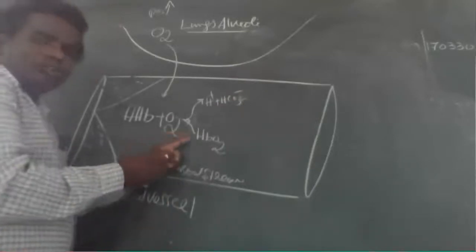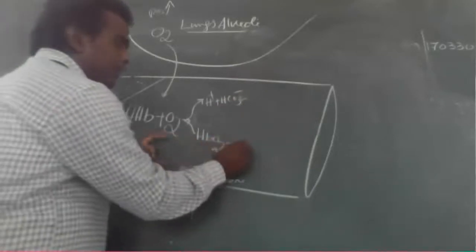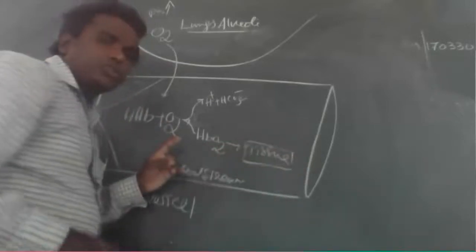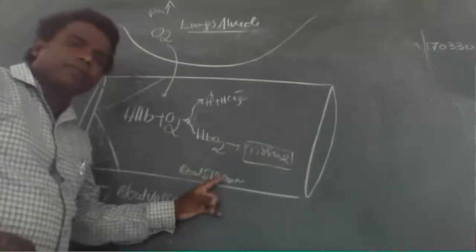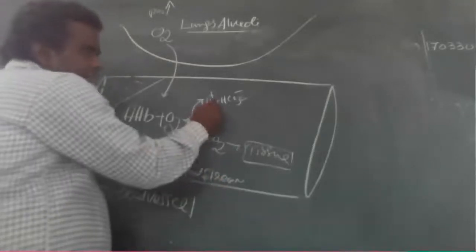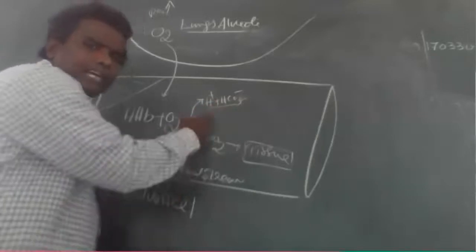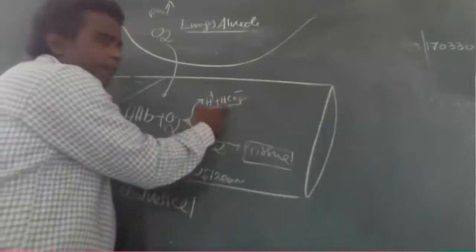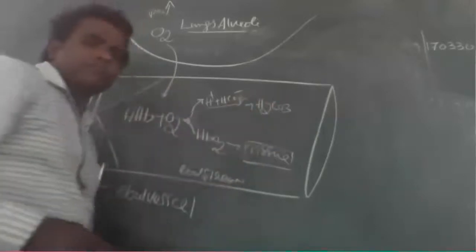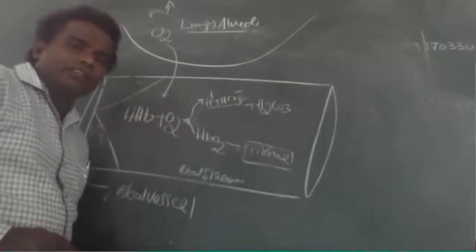These oxyhemoglobin reach the tissue through the bloodstream. Very, very important. Here the hydrogen ions bind with bicarbonate to form H2CO3, that means carbonic acid.